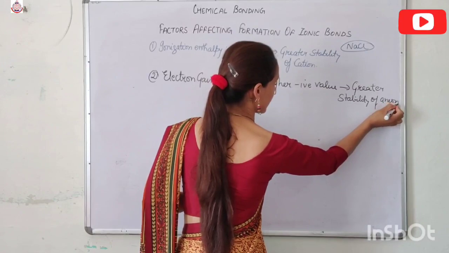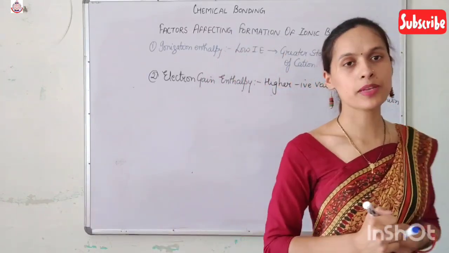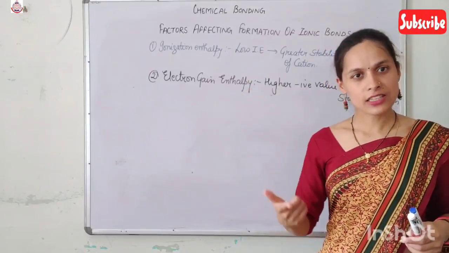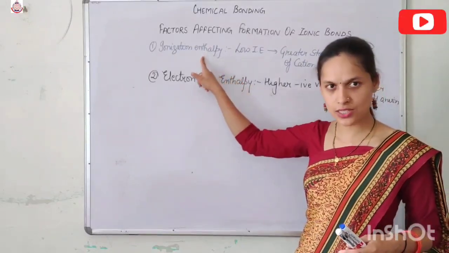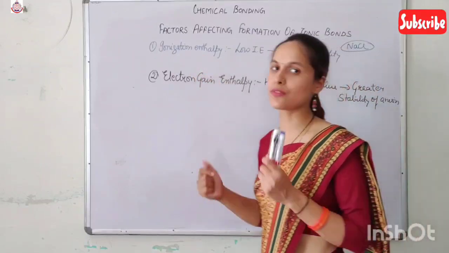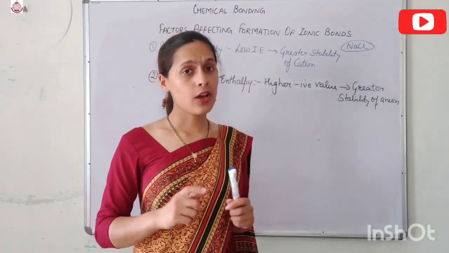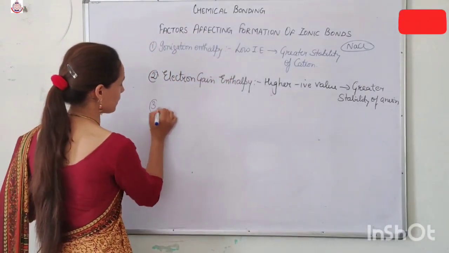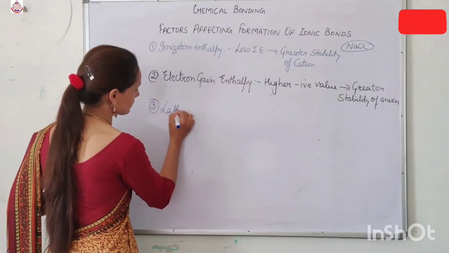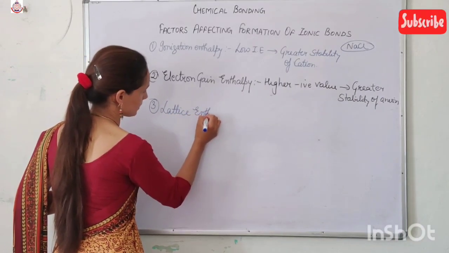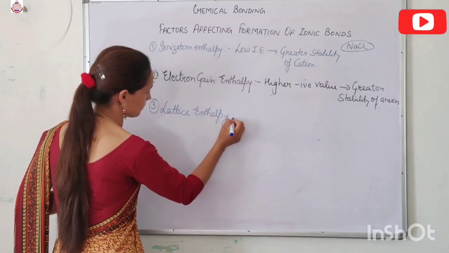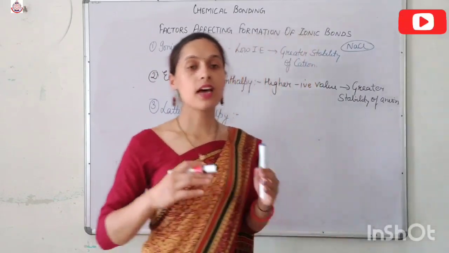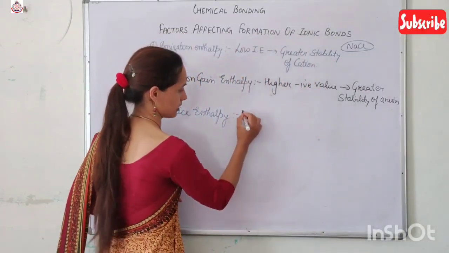Now why are we dealing with the ionization enthalpy and the electron gain enthalpy? Because ionic bond is formed by the ions, that are cations and anions. Cation is formed by the help of the ionization enthalpy, and anion is formed by the release of the electron gain enthalpy. Now there is one more factor which affects the ionic bond formation, that is the lattice enthalpy. Now what is lattice enthalpy? Lattice enthalpy is the amount of the energy released.